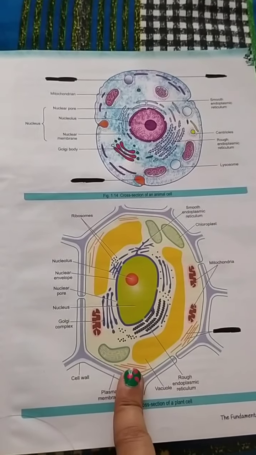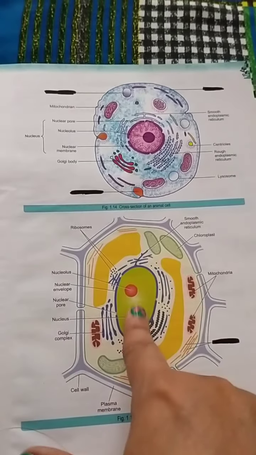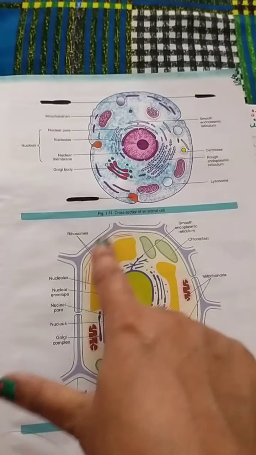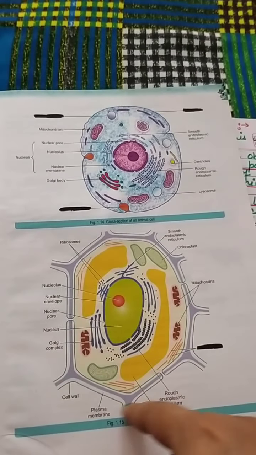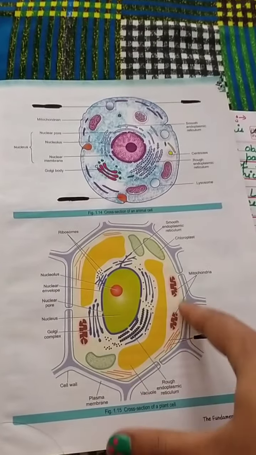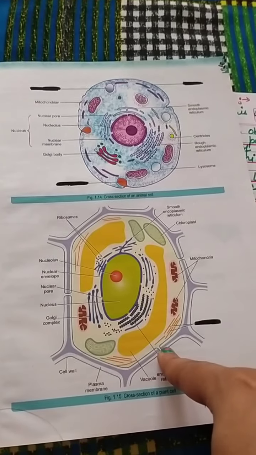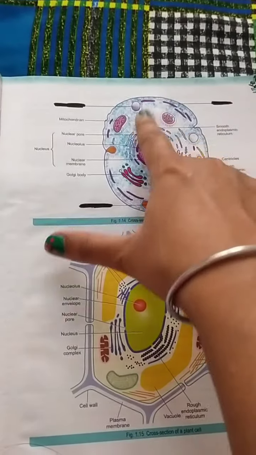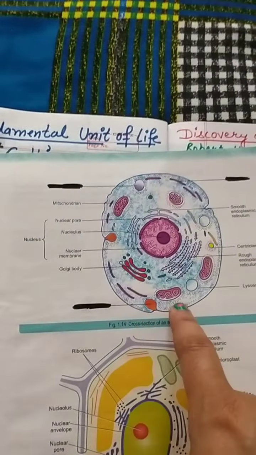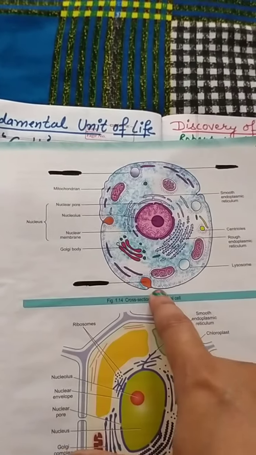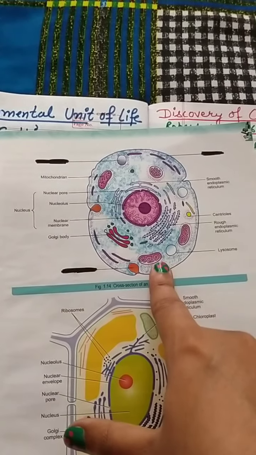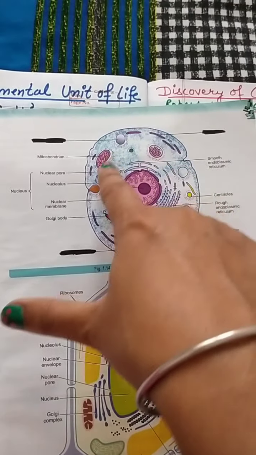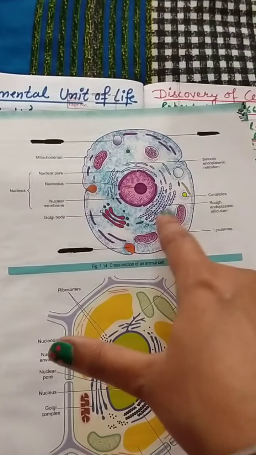Now I will tell you about the two types of cells, that is the animal cell and the plant cell. Animal cell and plant cell differ from each other due to the presence of the cell wall. In plant cell, here is the cell wall, and the cell wall is a protective covering of the plant cell. But in animal cell, only the membrane is here. In animal cell, this outer covering is called a cell membrane, and it is flexible, and it also has cell components, means the organelles in the cell.